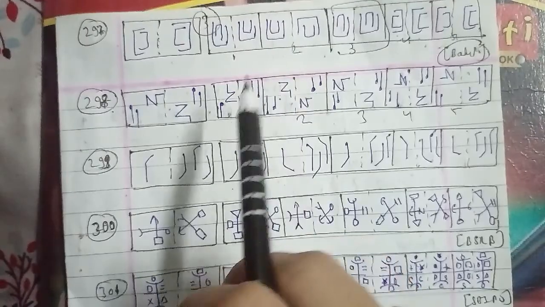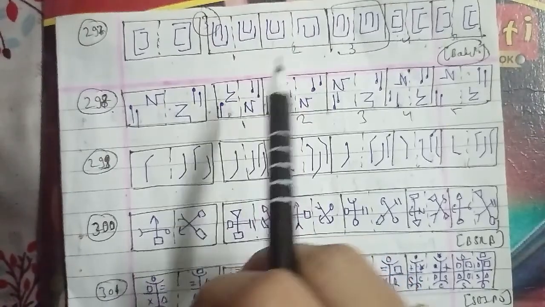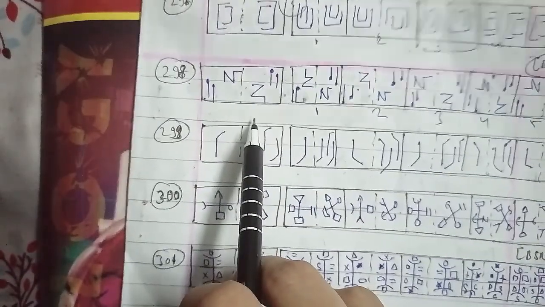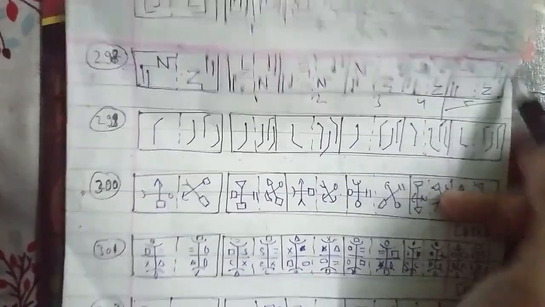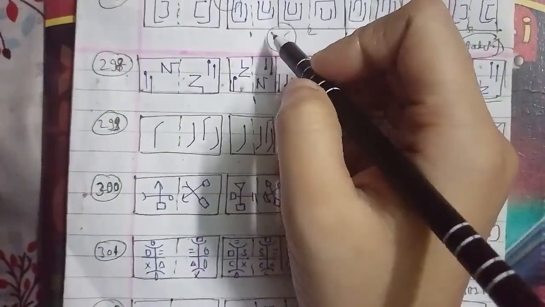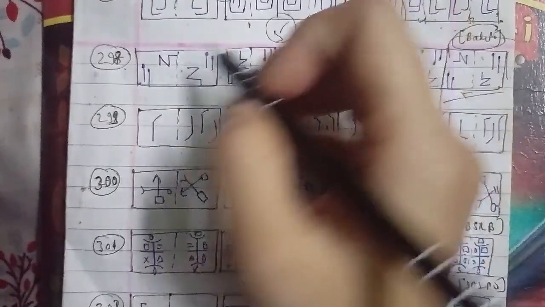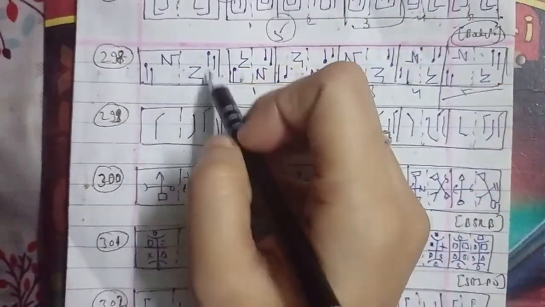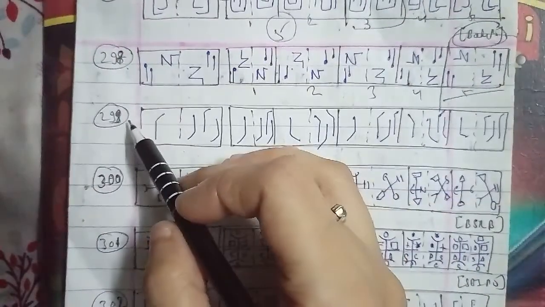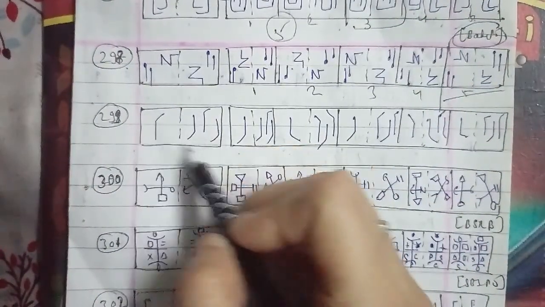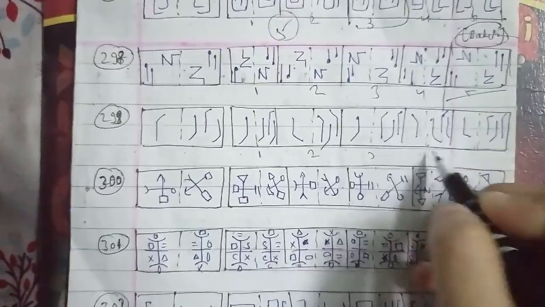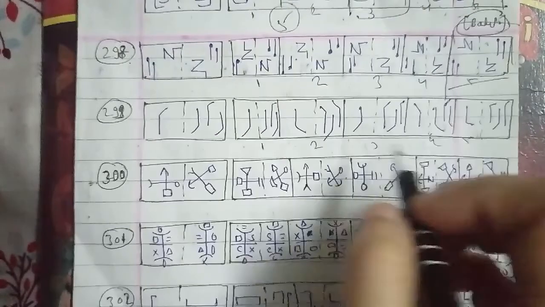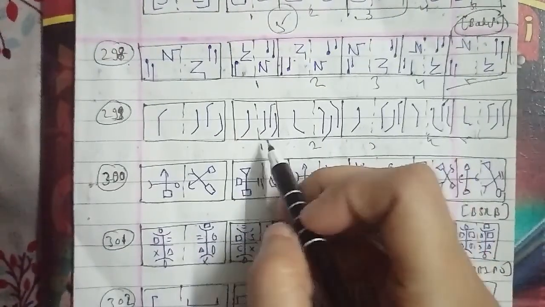We'll talk about the 300th question of the session, and as you can see, this is a figure named 1, 2, 3, 4 and 5. Here the lower element in the left hand side figure rotates through 90 degrees, the elements on the left and on the top reverse their directions, and the fourth element gets replaced by a new one, and the resulting figure is rotated 45 degrees anticlockwise to form the right hand side figure. We can say that the fifth figure will be the right answer for this question as well.